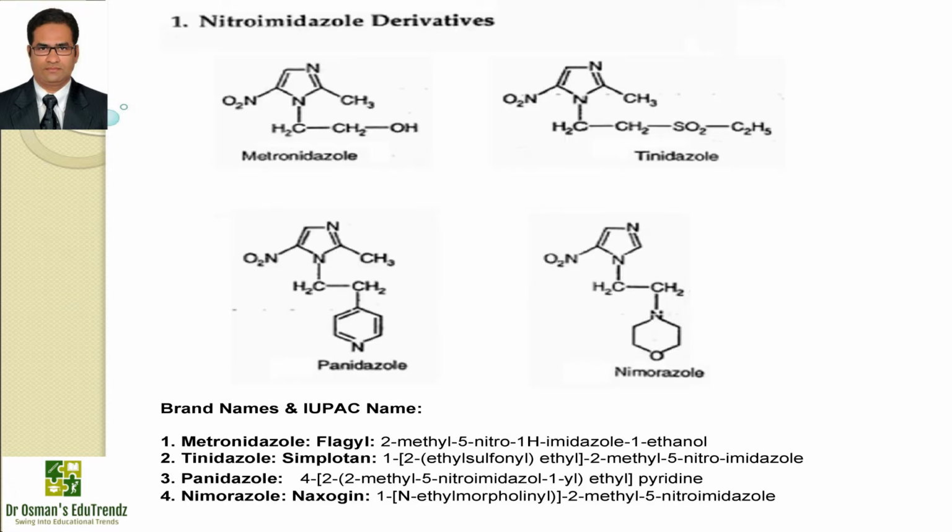Now if you move on to the structures, brand names and IUPAC names of these drugs, metronidazole is widely available with the brand name Fagile and the IUPAC name is 2-methyl-5-nitro-1H-imidazole-1-ethanol. It is an effective amoebicide and the agent of choice for the treatment of symptomatic forms of amoebiasis. It is an alternative drug in dracunculiasis. It is also effective in the treatment of anaerobic bacterial infections.